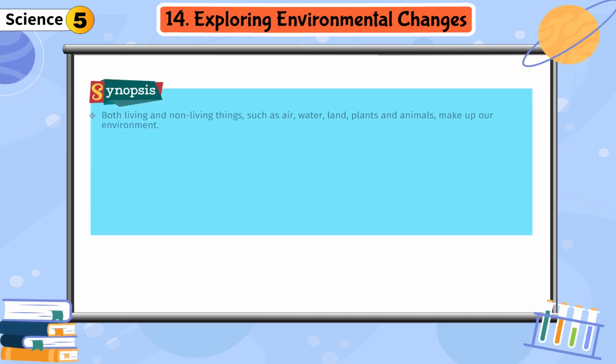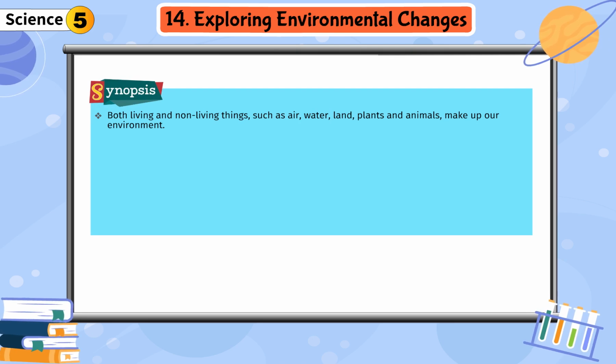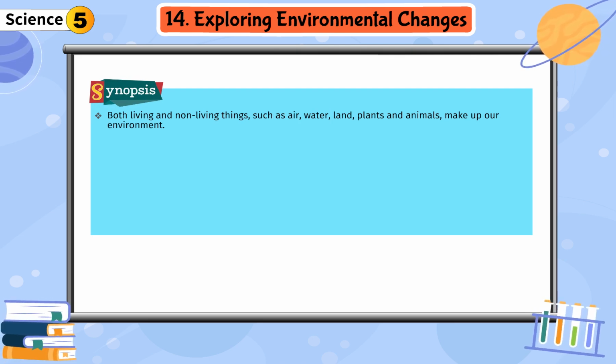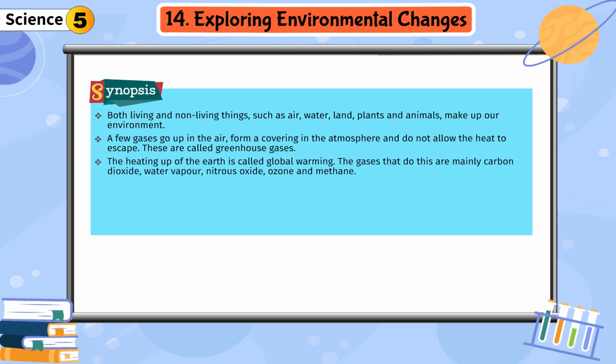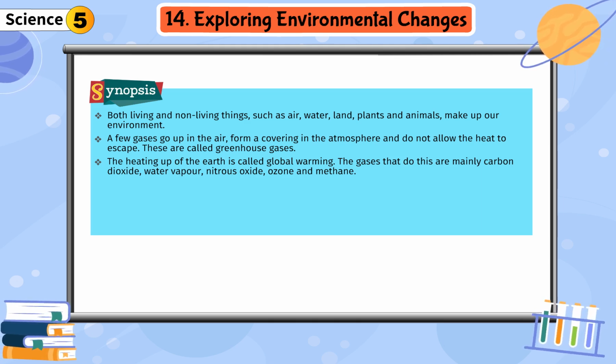Synopsis. Both living and non-living things, such as air, water, land, plants and animals, make up our environment. A few gases go up in the air, form a covering in the atmosphere and do not allow the heat to escape. These are called greenhouse gases. The heating up of the earth is called global warming. The gases that do this are mainly carbon dioxide, water vapor, nitrous oxide, ozone and methane.